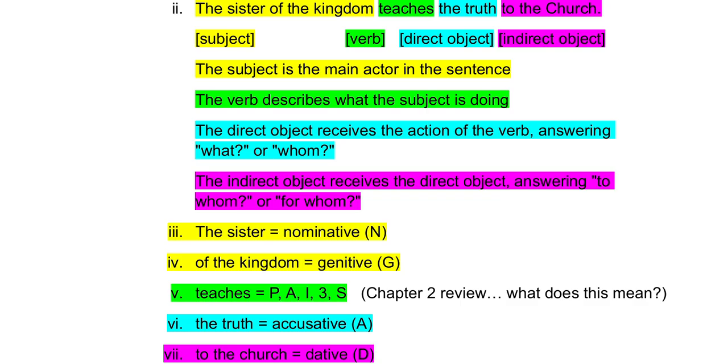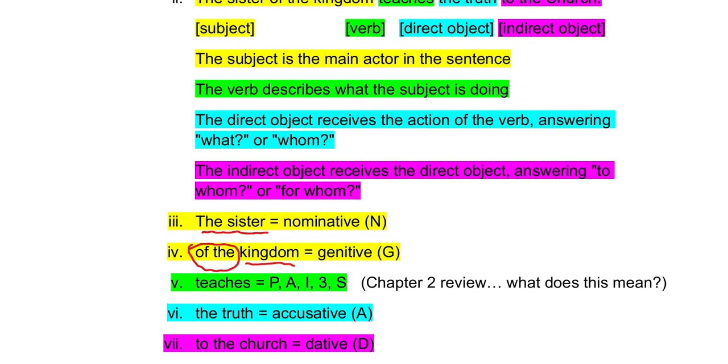Now we have of the kingdom. That is in the genitive case. Everyone say genitive. Okay, so what's different? We have the sister in the nominative, and we have kingdom in the genitive. How do we know kingdom is in the genitive? Because we put this of the in front of it. That of the is taking kingdom and smushing it right next to sister. Now, sister of the kingdom is one unit. That genitive case is taking kingdom and attaching it to sister. She's no longer just a sister, she's a sister of the kingdom. And that of the denotes genitive. Any questions? Okay.